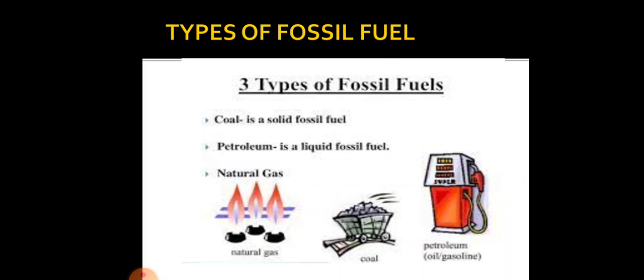In this picture, three types of fossil fuels are given. Coal. Coal is a solid fossil fuel. Petroleum. It is a liquid fossil fuel. Natural gas. It is a gaseous fossil fuel.